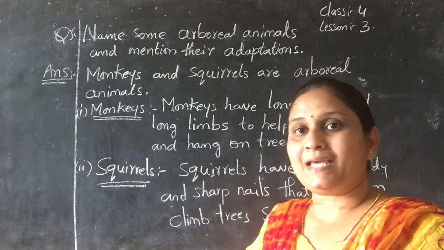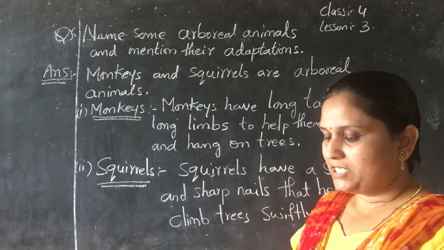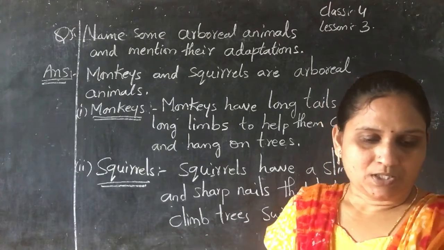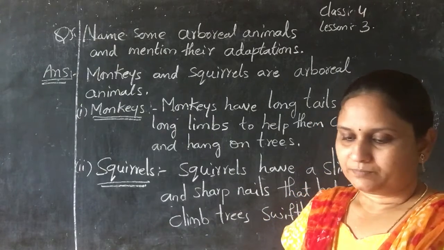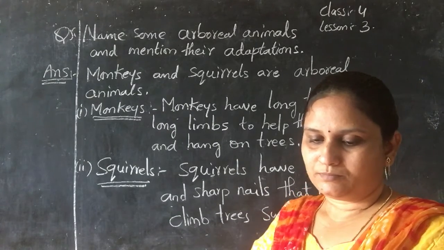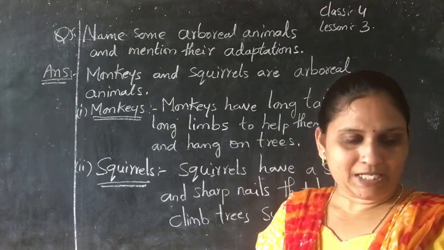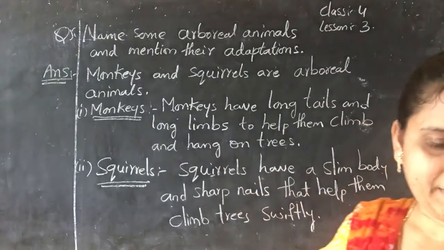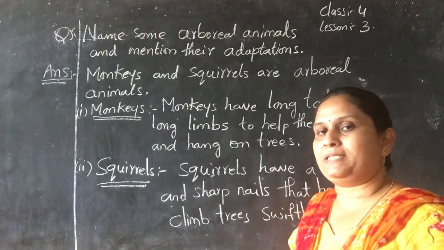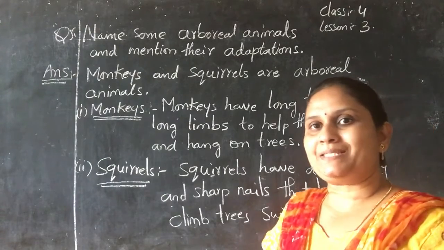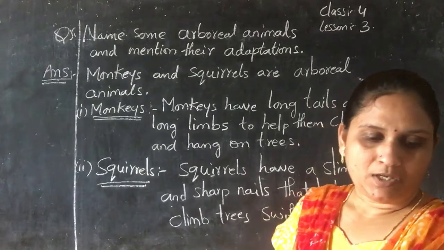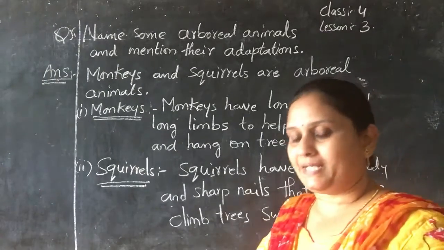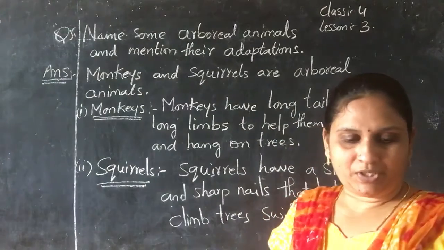Ants and bees are social animals. Sorry children, ants and bees. Fifth one, camels store fat in their hump.